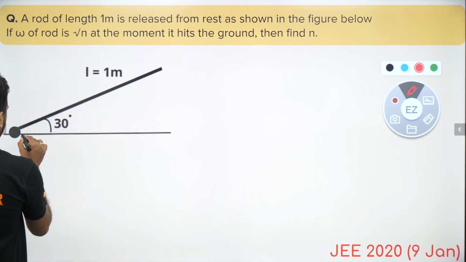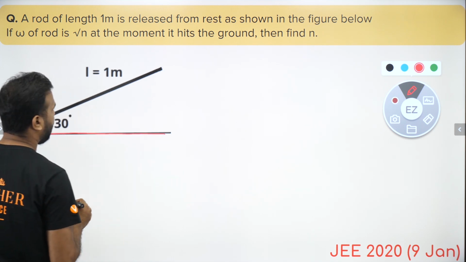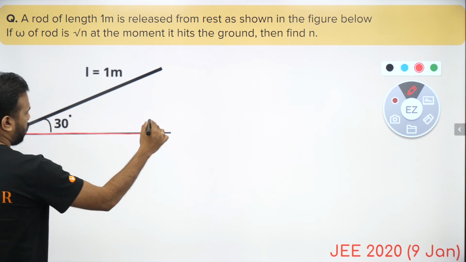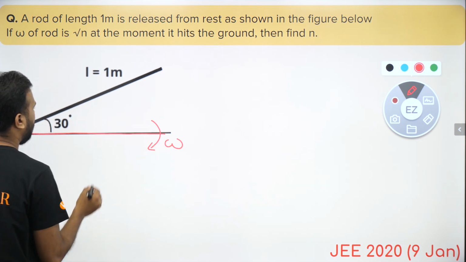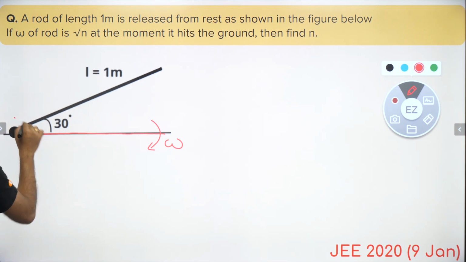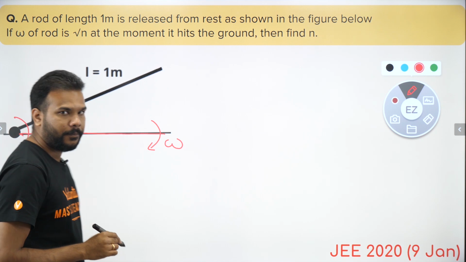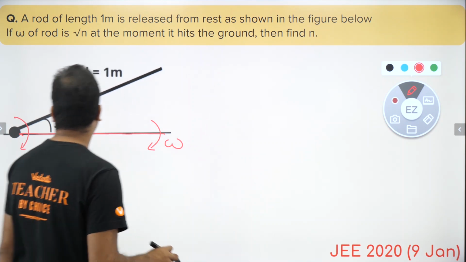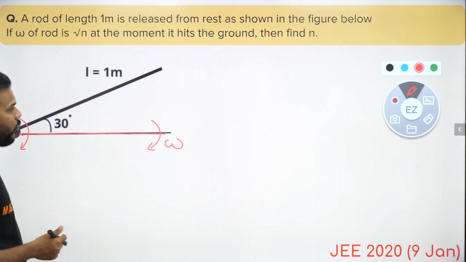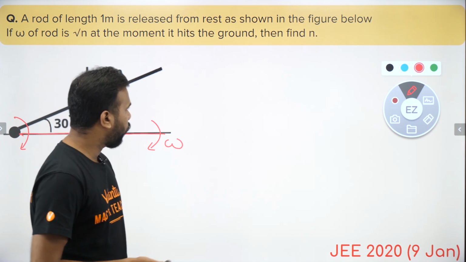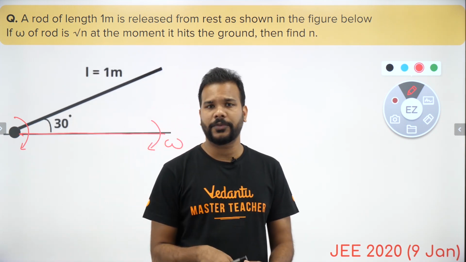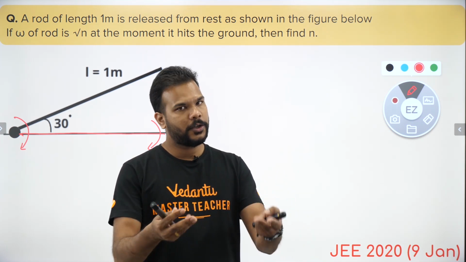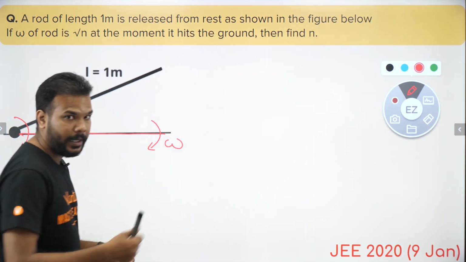When the rod comes here about to hit the ground, obviously it will have gained some angular velocity by that time. Let's say omega; we have to find that out. Because it is a pure rotation case, since it is hinged at one of the ends, the body can only gain rotational kinetic energy. So we will think not from laws of motion, but from the work-energy point of view, that whatever is the loss of potential energy of the rod should convert into rotational kinetic energy.